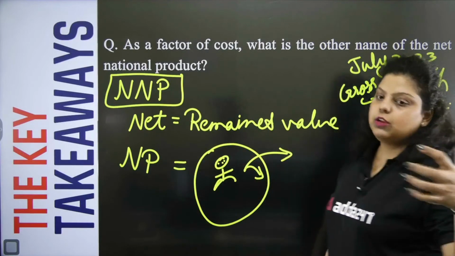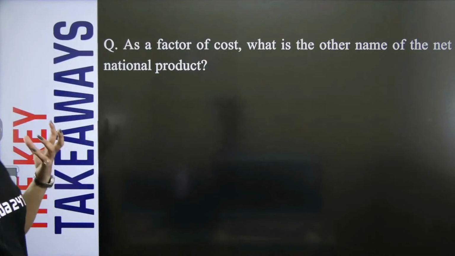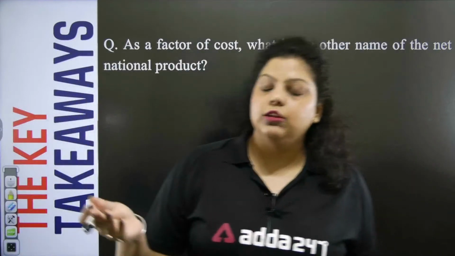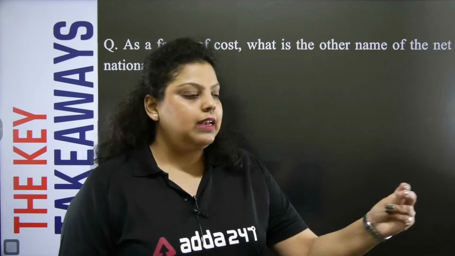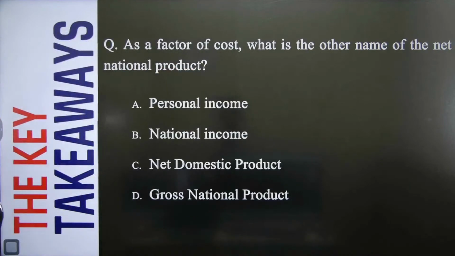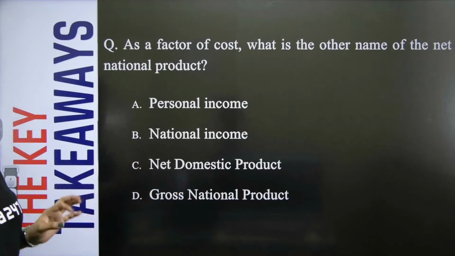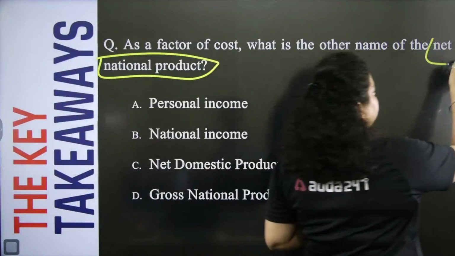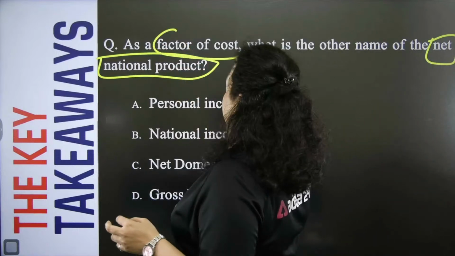So I hope net value is clear. That is your remained value, and national product is simply the production done by the citizen of a country within the geographical boundary and outside the geographical boundary will be counted as a national product of a country, right? Now, let's talk about these options. First is saying personal income, second is saying national income, third is saying net domestic product, and fourth is saying gross national product. Now, we have understood what is national product as well as we have understood what is net product. But again, one terminology is remained here to understand, that is factor cost.